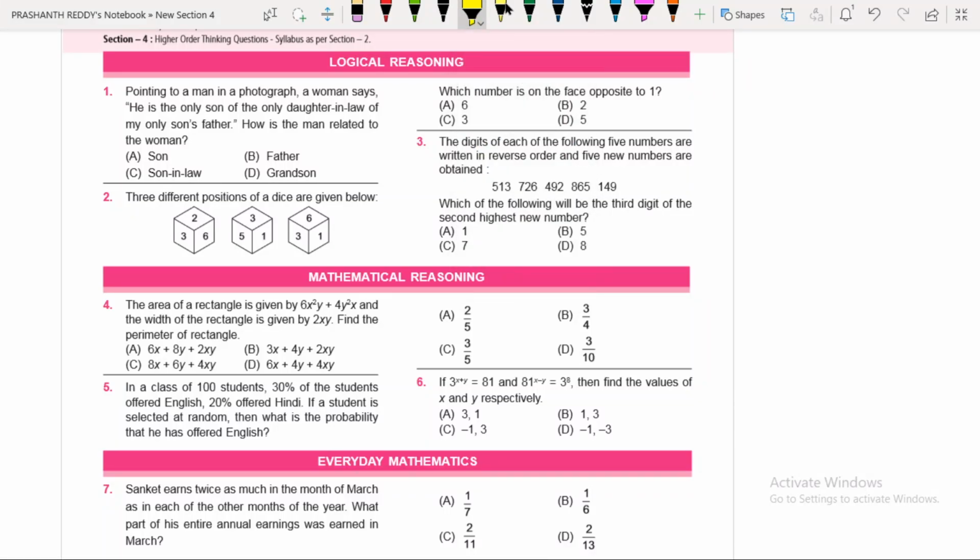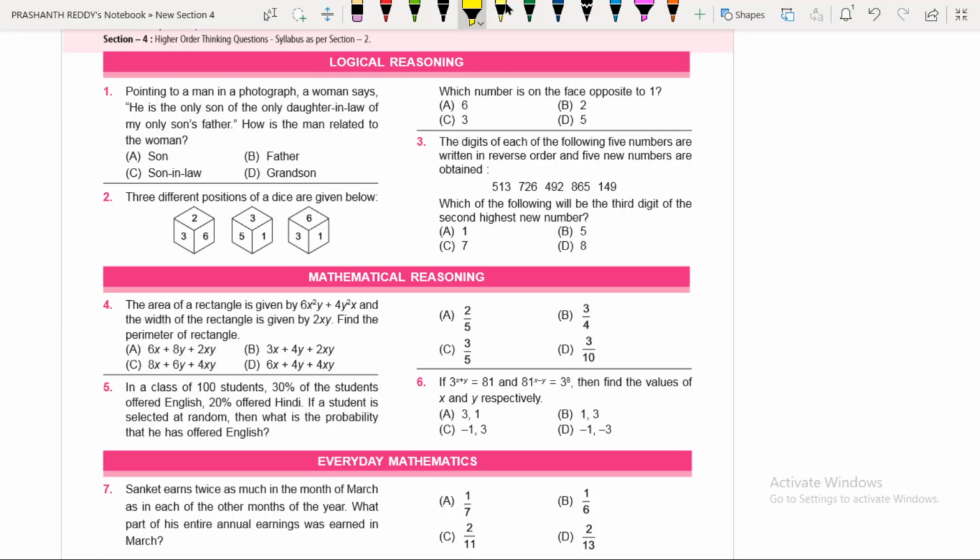Pointing to a man in a photograph, a woman says, he is the only son of the only daughter-in-law of my only son's father. Something different statement. So how is the man related to the woman? That is the question. This kind of question is called indirect relations, because pointing to one person, another person is speaking. That's why this is called indirect relations.